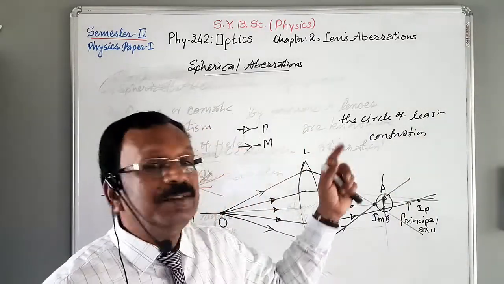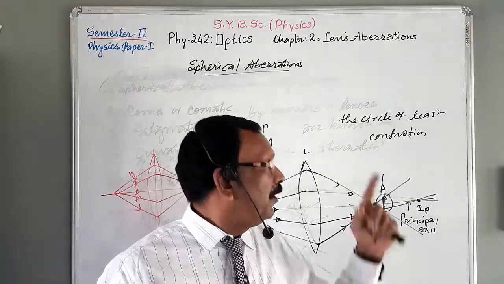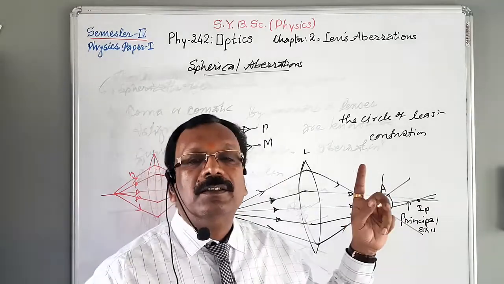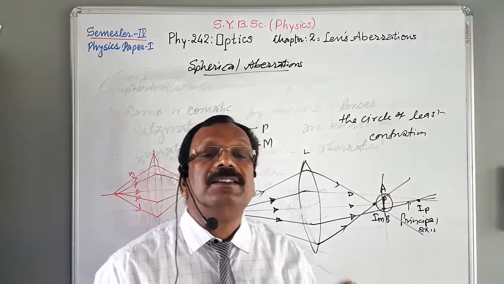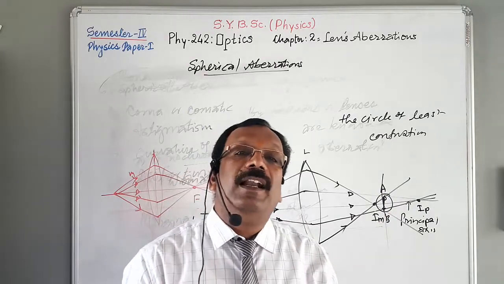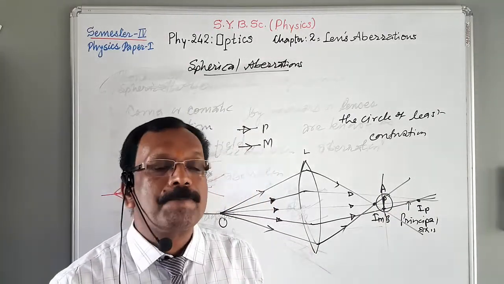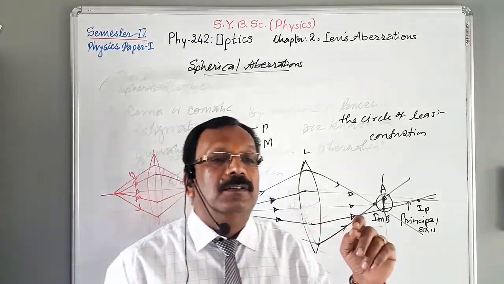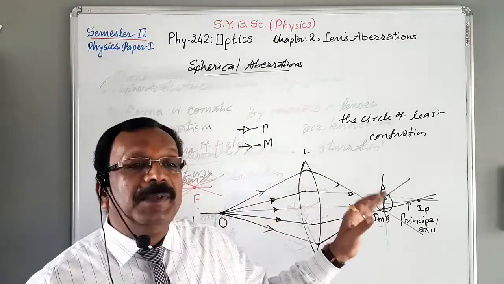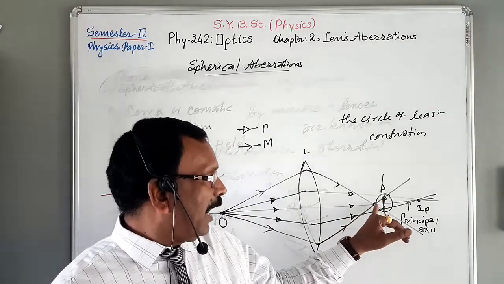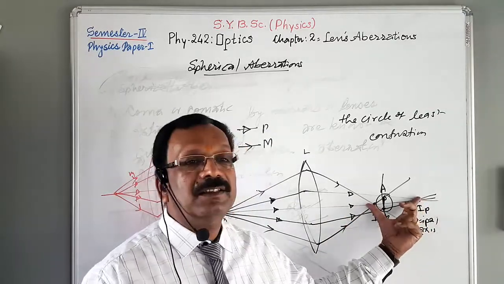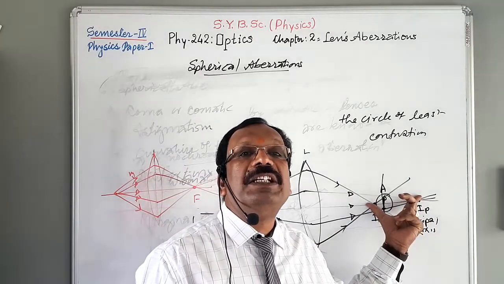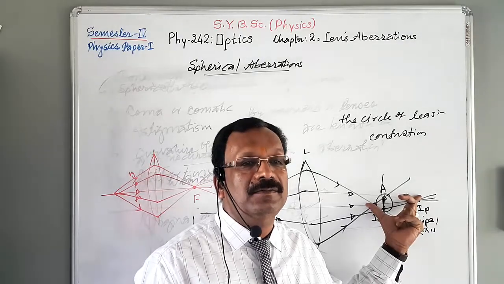And the radius of the circle is the measure of transverse or lateral spherical aberration. In spherical aberration, the distance between IM and IP, that means this, is called axial or longitudinal spherical aberration.